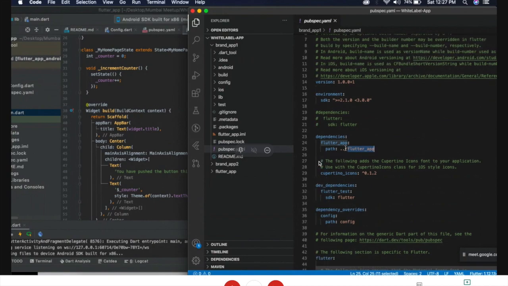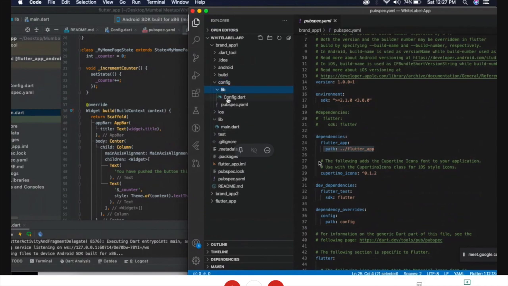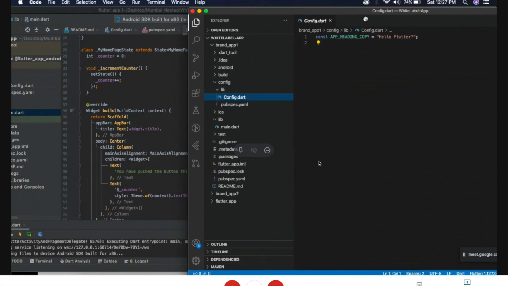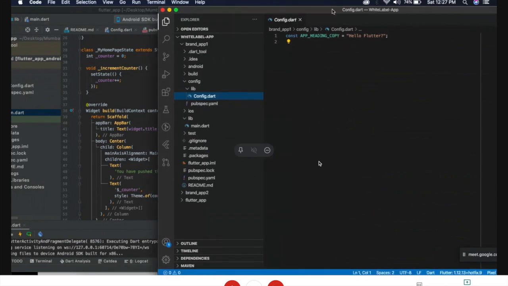After adding the dependency path from the base or parent application, we create a config file for this brand project. We need to add specific changes, like any dynamic string or payment gateway keys. We can define these here, and assign the values in this config.dart file.